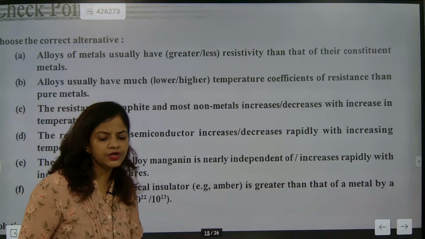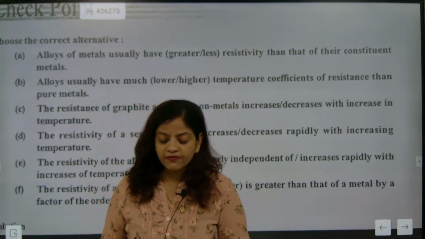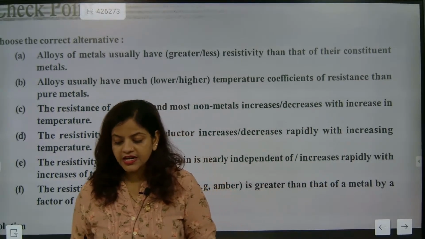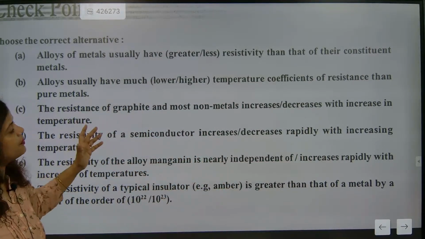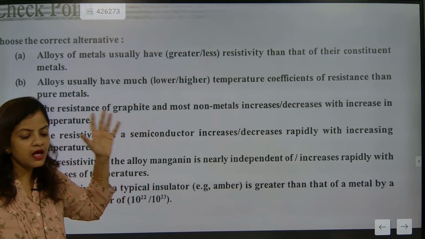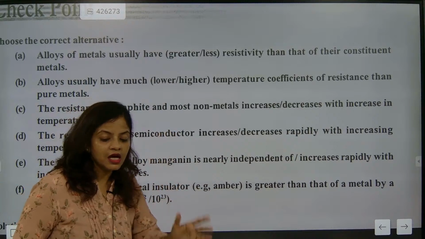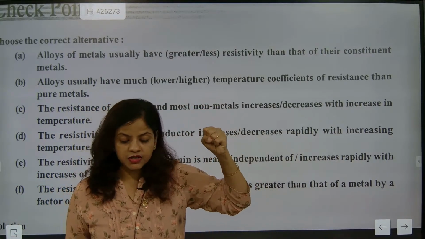So look here, you need to understand certain important points. Whenever alloys will be working, the most important thing is to retain current.